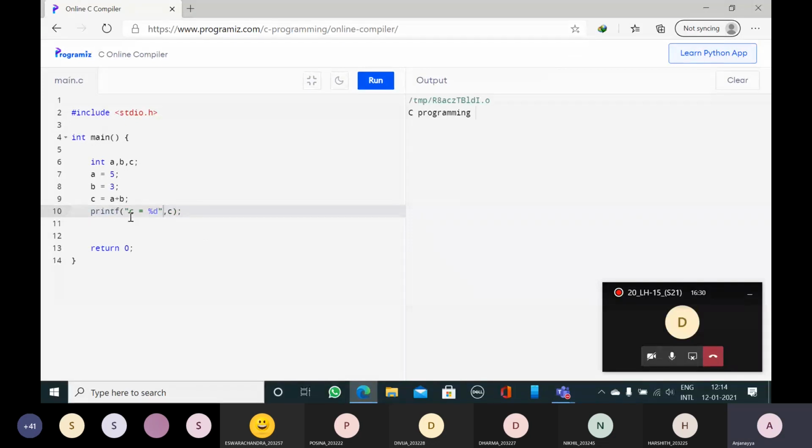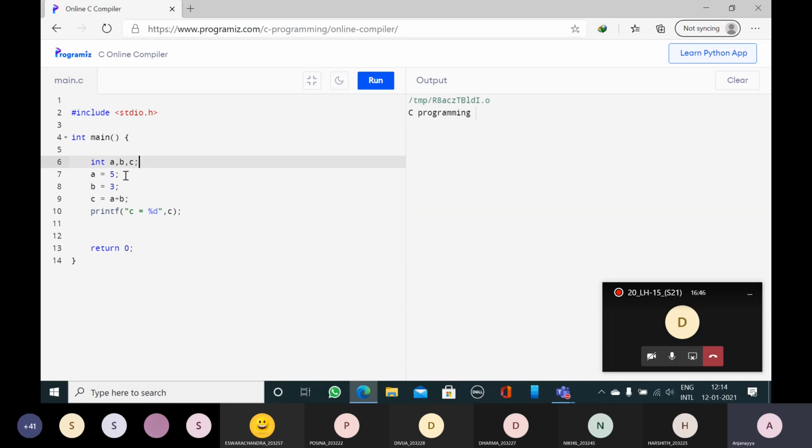This is printf. Printf C is equal to percentage %d. Since C is of integer data type, I need to use percentage %d, comma C. Every statement should end with a semicolon, like int A, comma B, comma C ended with semicolon.